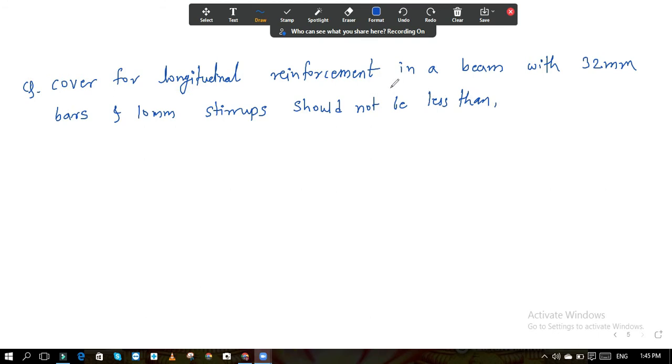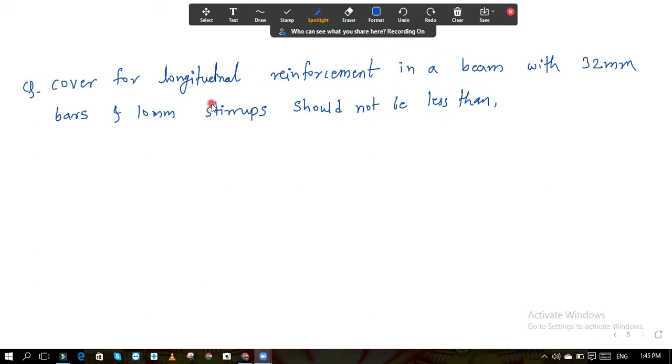So read the question once again. The cover for the longitudinal reinforcement of the beam. So what is the minimum cover of the longitudinal reinforcement for the beam? That is asked, the simple question. This further part is given to confuse you.